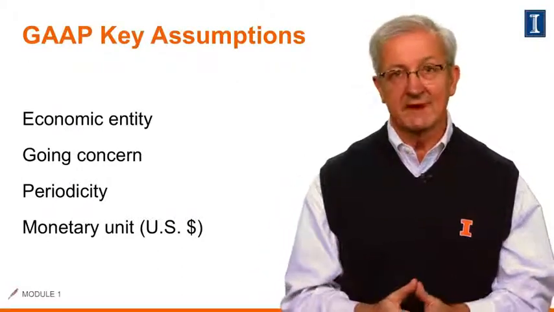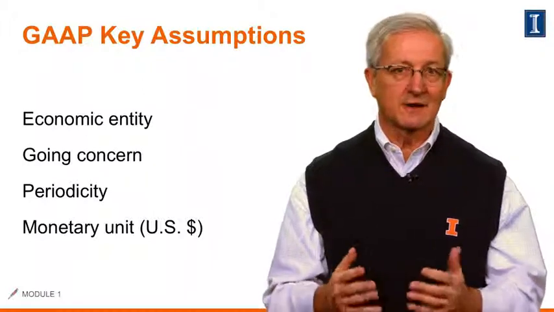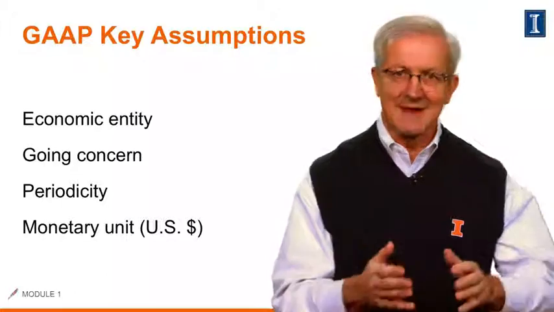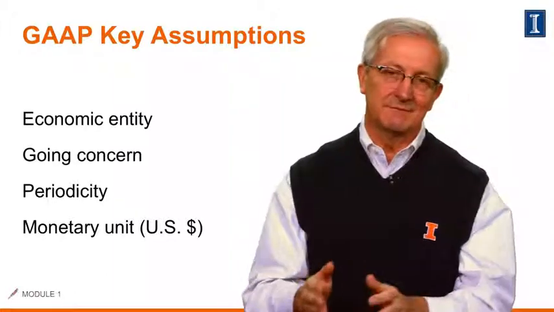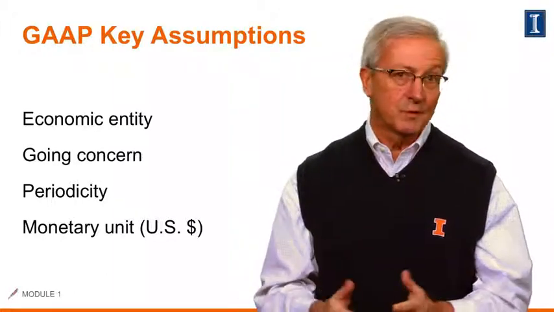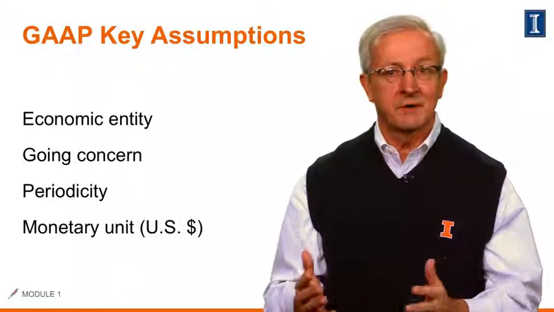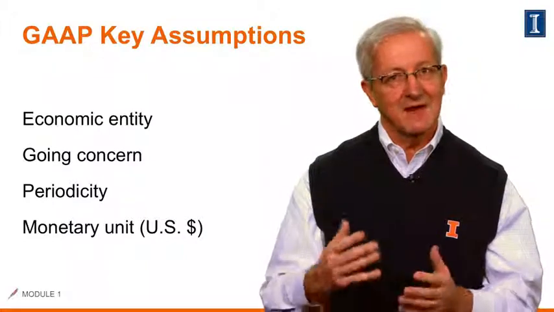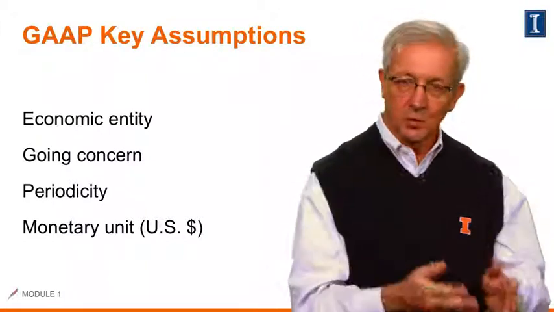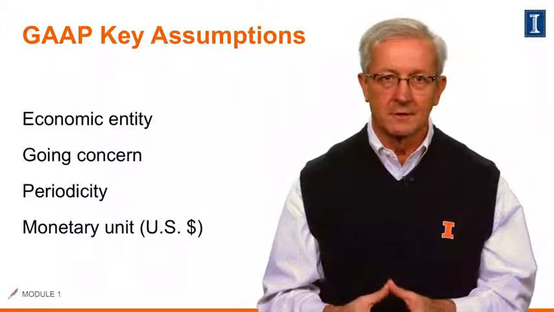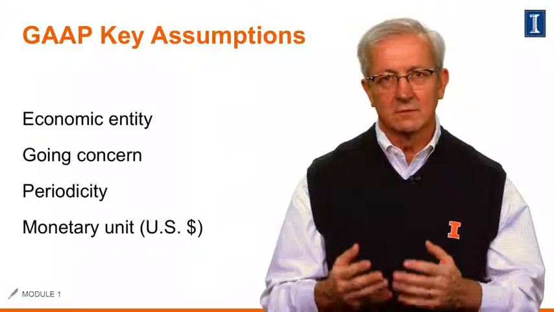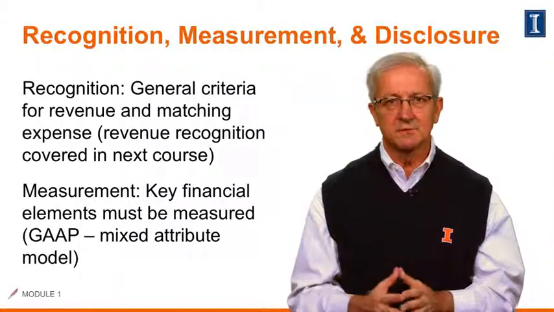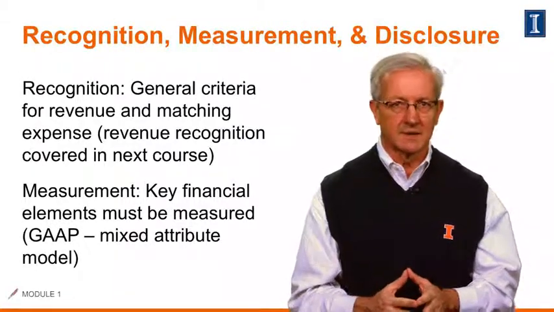First of all, we have economic entity. It presumes that our economic events can be identified specifically with a distinction between the activities of the owners versus the activities of the company. Going concern assumes that a business will operate indefinitely. Next, we have periodicity, which relates to the timeliness. The SEC requires those quarterly and annual reports we talked about earlier. And lastly, in the U.S., for our monetary unit, we use the U.S. dollar.